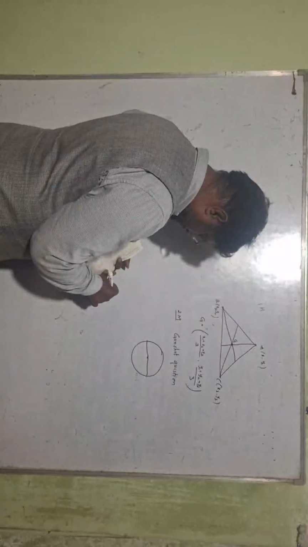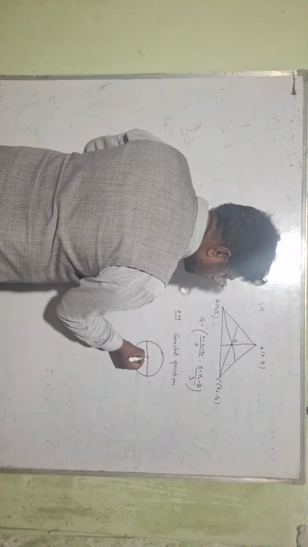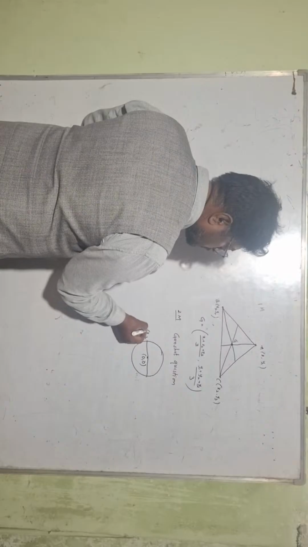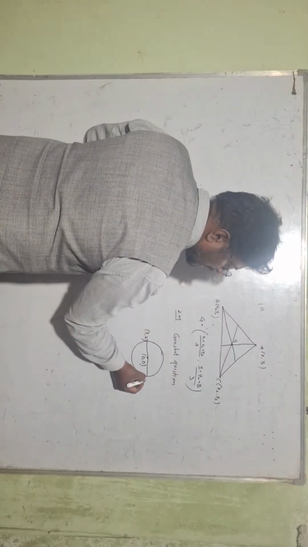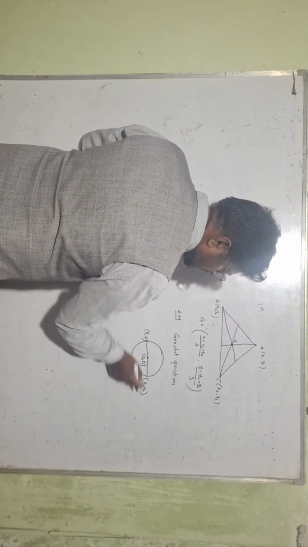So here they give the points: origin 0 0, and one end of the diameter is 3 comma 2. Find the other end h comma k.